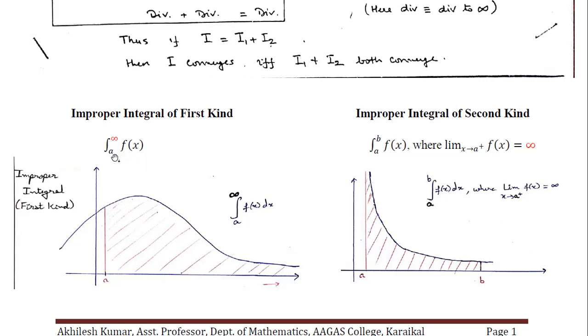So how will we define partial integrals? What is this infinite integral? This is the integral of a bounded function from a to infinity. But what we will do is put a to some finite number. Suppose it is s here. So the integral of this function from a to s, that will be a proper integral.